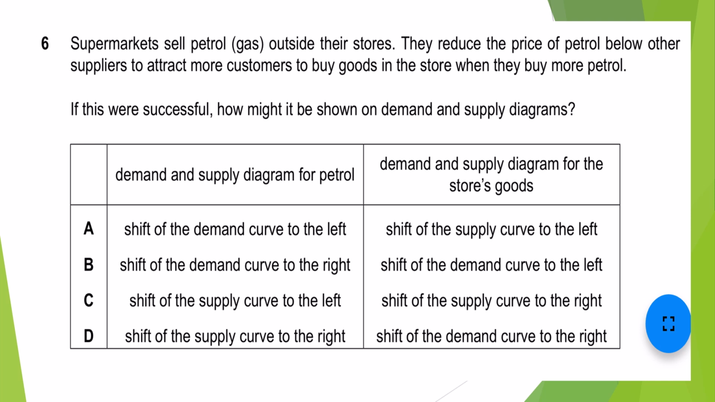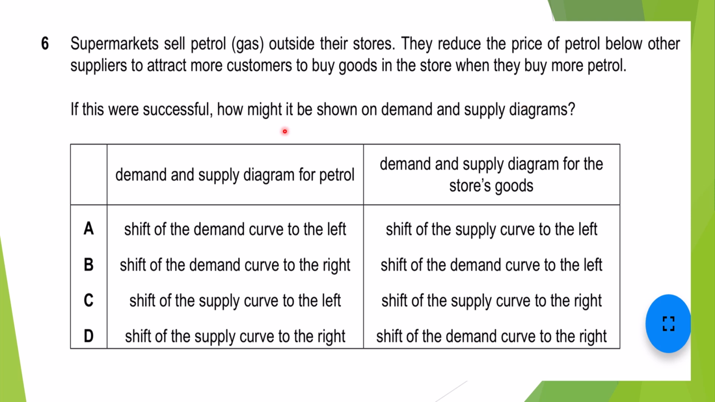Again, what it says: supermarkets sell petrol outside their store. They reduce the prices of petrol below other suppliers to attract more consumers to buy in the store when they buy more petrol. What does this mean? They are selling petrol outside their store, but if people are going to buy petrol in their store, they are going to reduce the prices to attract the consumer.